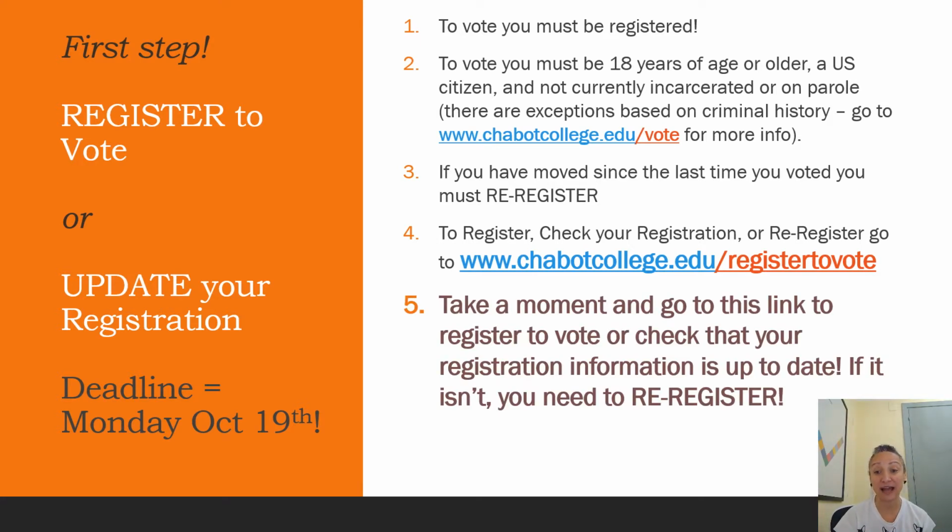So take a moment now to click on this link to either register to vote, to check your registration, or to re-register. So I'd pause this video right now, go on ahead and check.